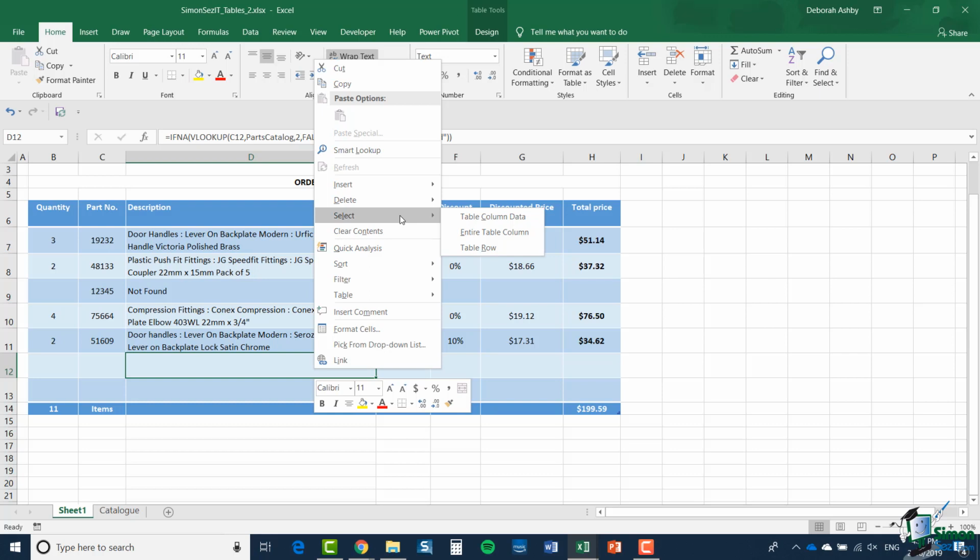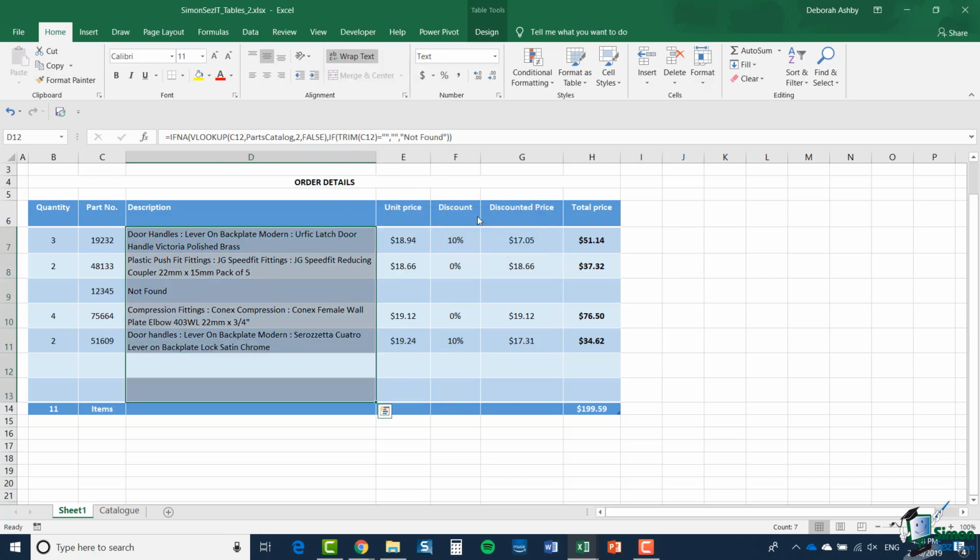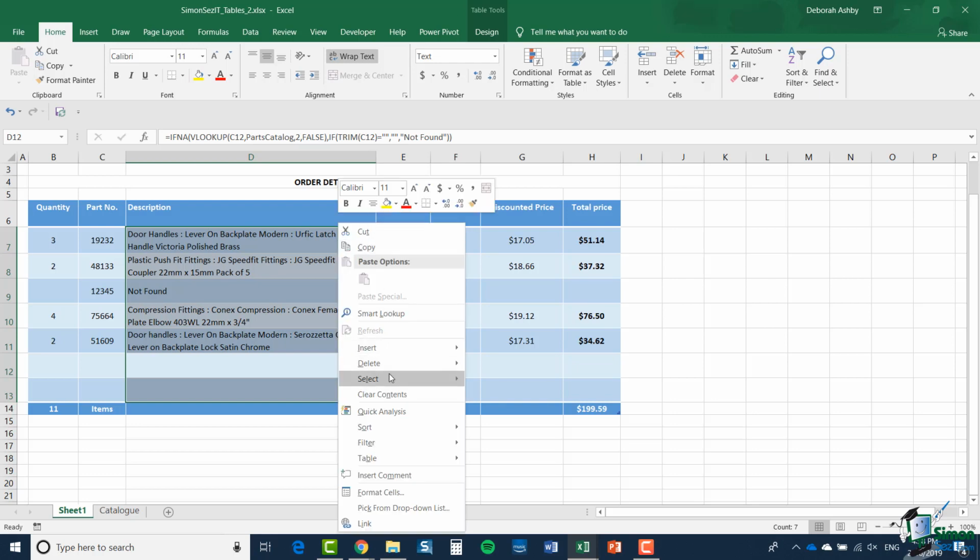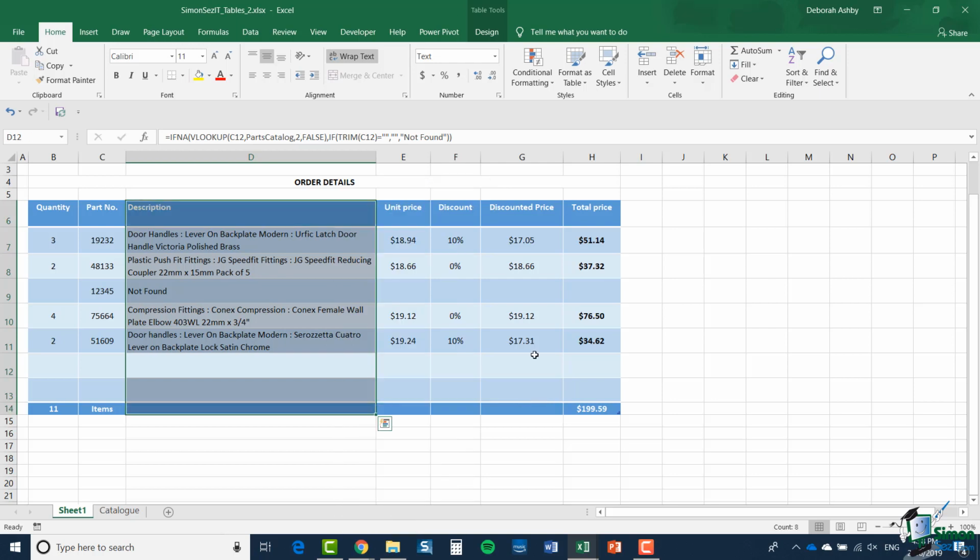I have Select Table Column Data, so let's try that. And this will just select cells between the header and totals row, but not the header and totals row themselves. If I say Select Entire Table Column, of course it selects the entire table column.